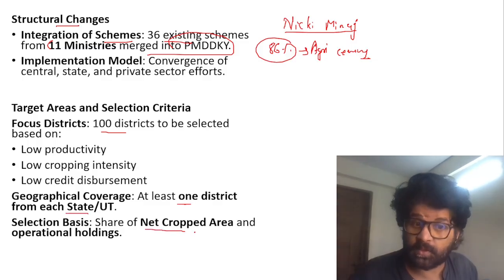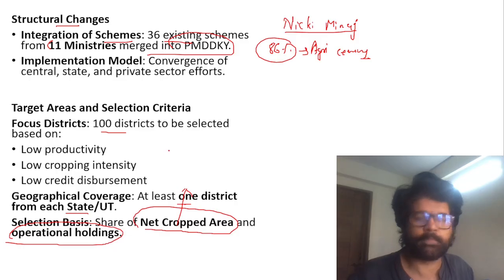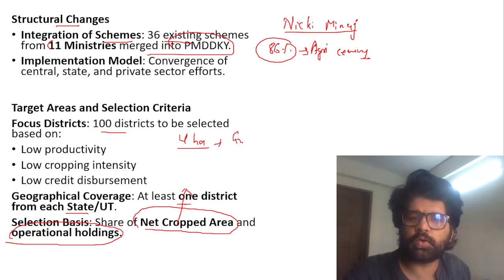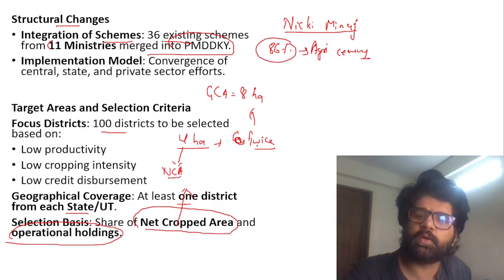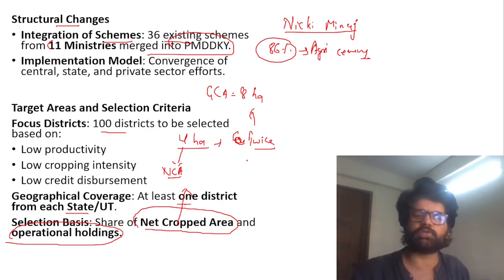Now, these are the terms which are important. You know the basic thing about this scheme. Now focus on the keywords. Net cropped area. What is net cropped area? Let's say I have a land, 4 hectares. I grew rice twice on it. Then my gross cropped area, GCA, will become 8 hectares, but my net cropped area in all these scenarios will be 4 hectares only. Even if I'm growing rice thrice, my gross cropped area will become 12 hectares, my net cropped area will remain 4 hectares. That is actually the land on which I'm working.